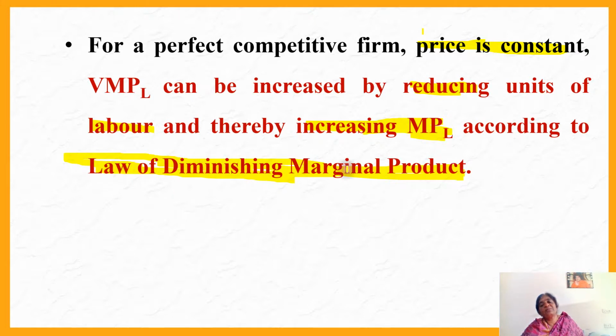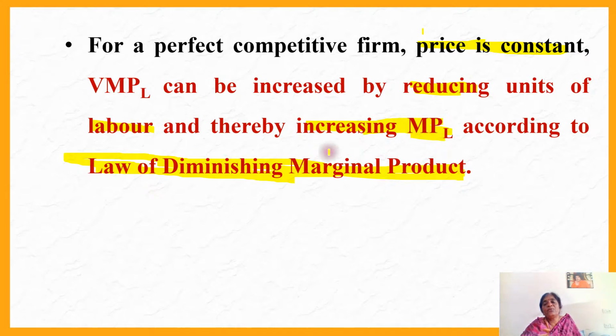Therefore, the law of diminishing marginal product says when you increase more and more labor, marginal product goes on decreasing. That means when labor is crowded, because we know labor is a variable input, and other inputs like land are fixed. The fixed input will be fixed, labor input will keep varying and increasing. At a particular level, when you increase more and more labor, land becomes insufficient to work. Therefore, land gets crowded. When the land gets crowded, MPL decreases.